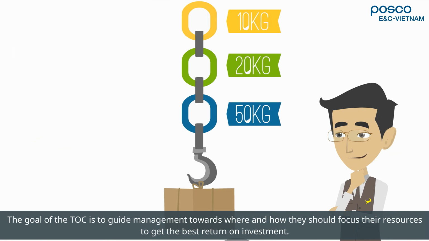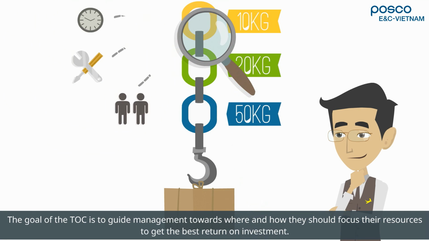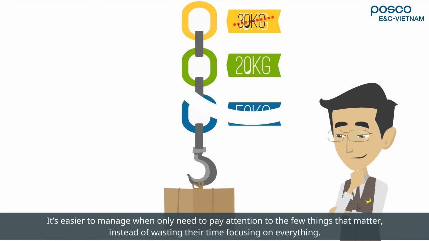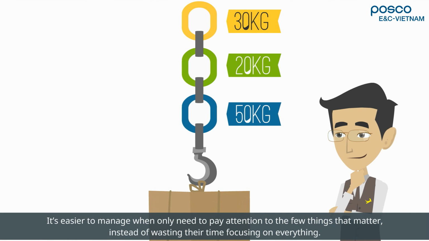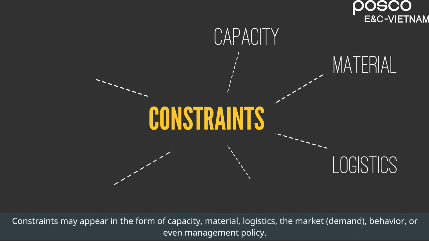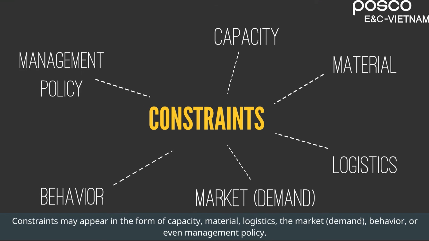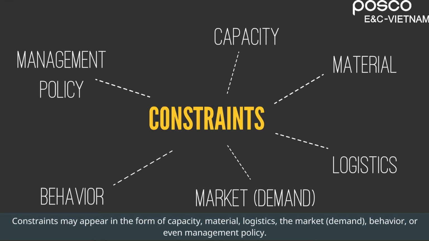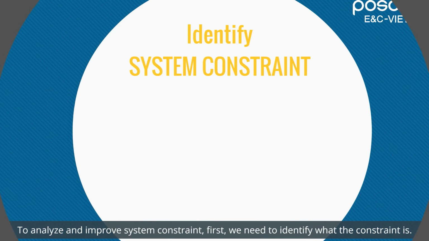The goal of the theory of constraints is to guide management towards where and how they should focus their resources to get the best return on investment. It's easier to manage when only need to pay attention to the few things that matter, instead of wasting their time focusing on everything. Constraints may appear in the form of capacity, material, logistics, the market, demand, behavior, or even management policy. To analyze and improve system constraint, first, we need to identify what the constraint is.